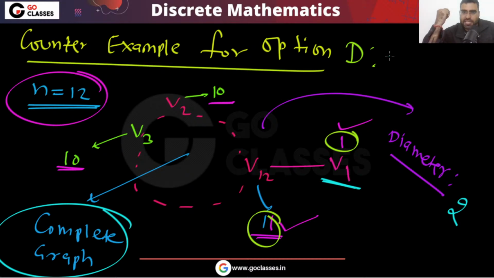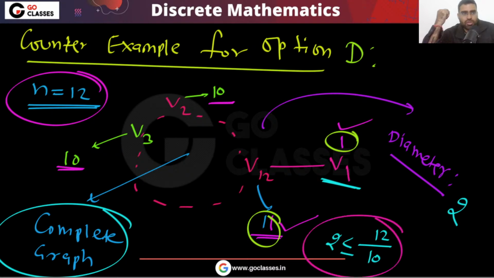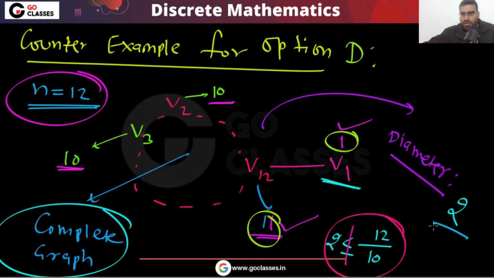But option D is saying at most n by 10. But you can notice 2 is not less than or equal to this. Yes or no? Is this clear to everyone?